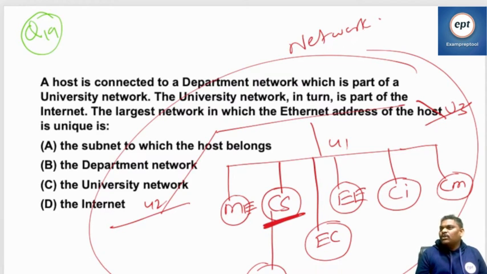Every time comparing and doing operations at the hardware level is going to be slow, and it unnecessarily wastes a lot of time. The MAC address is also unique all over the internet. The only thing is that it is larger in size, and doing operations with it wastes time, since the MAC address is a little bit bigger.